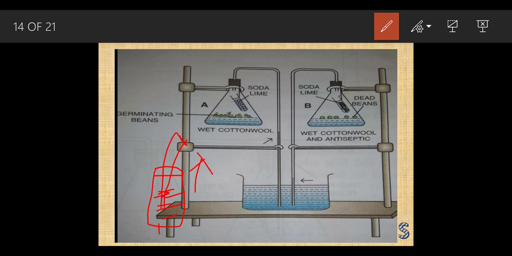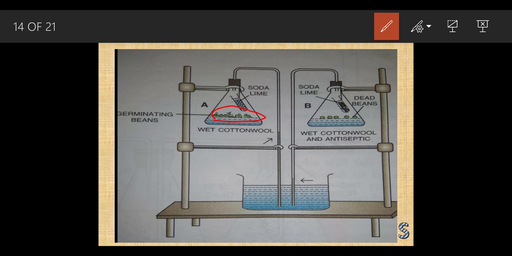Because inside the straw there is oxygen, but whenever you suck, at that time you use up the oxygen which is present in the straw. So there is a creation of a vacuum. What do you mean by vacuum? Vacuum means absence of oxygen. When there is no oxygen, that is why the fluid rises. So again in this case the same happens. The oxygen has been used up by these seeds.